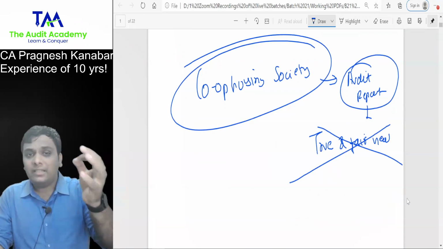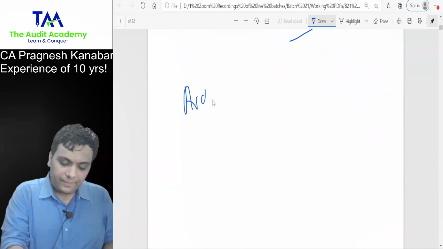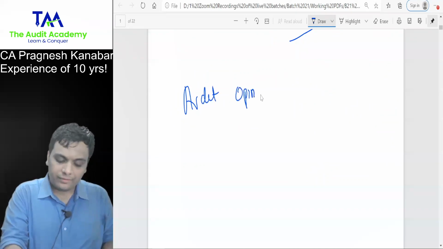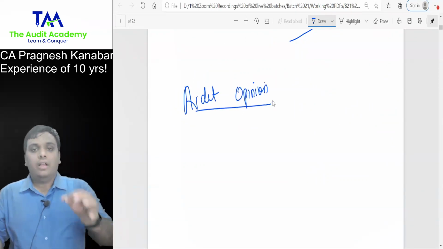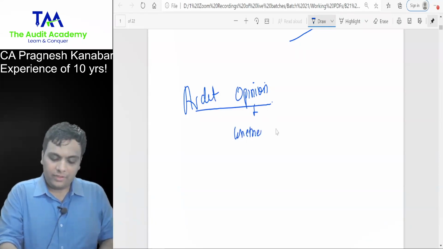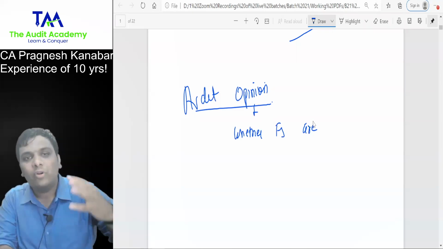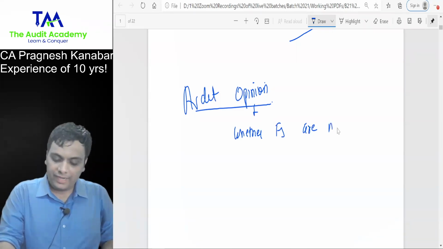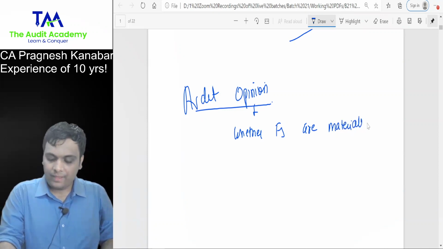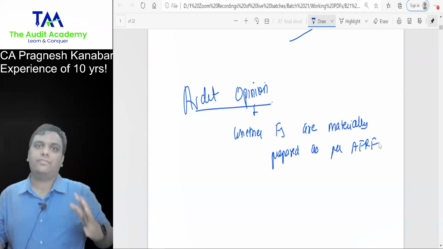Now, everyone, please focus for 2 minutes. Whenever you are expressing your audit opinion, our opinion is always whether financial statements are materially prepared as per applicable financial reporting framework. Listen to me very carefully.